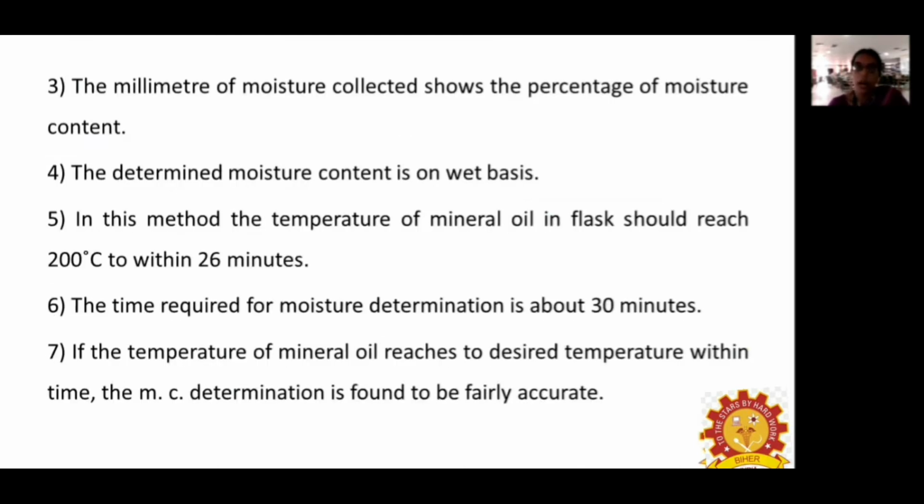The graduated cylinder shows the percentage of the moisture content.